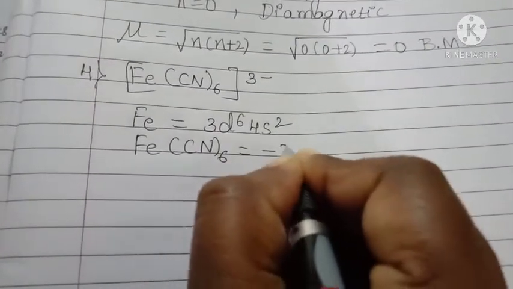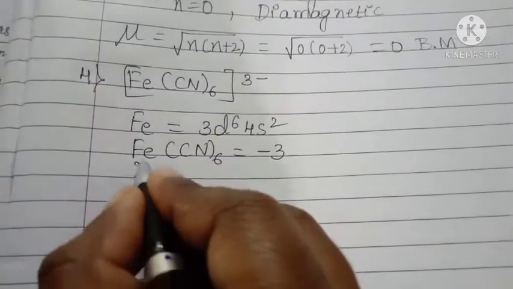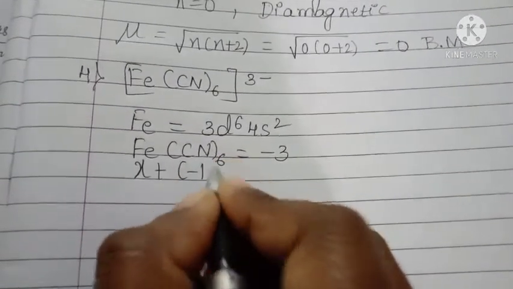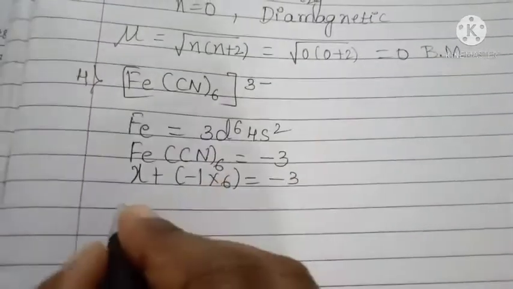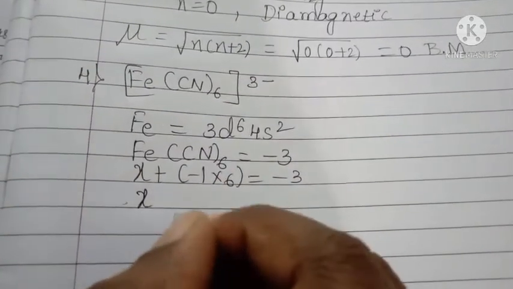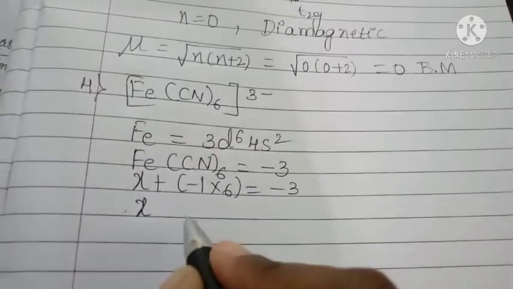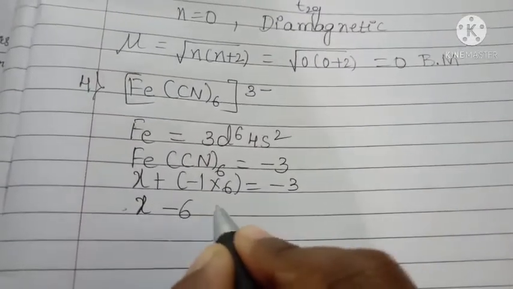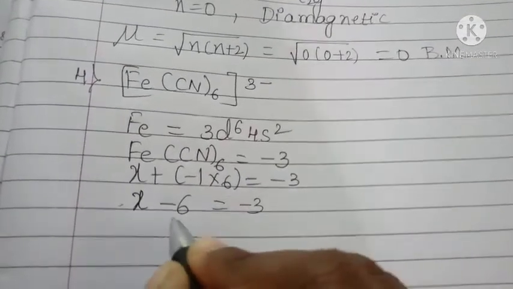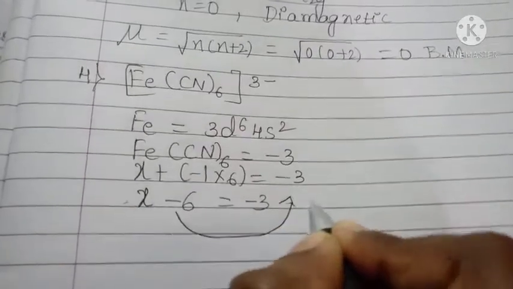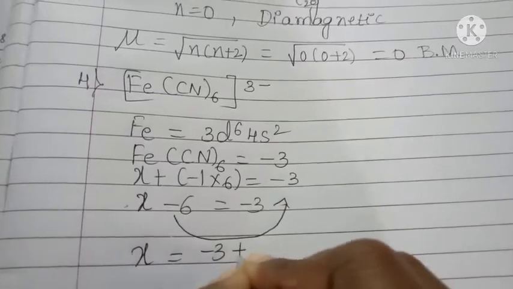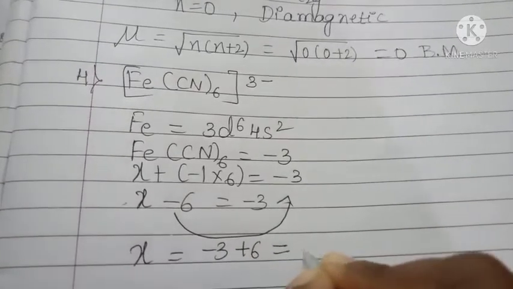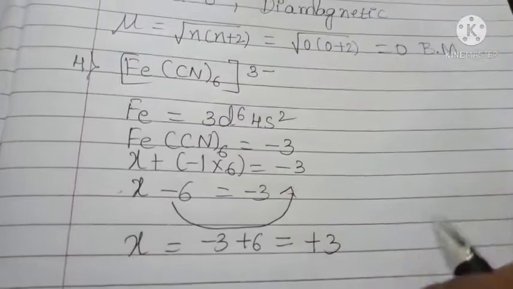X plus -1 into 6, cyanide is -1, is equal to -3. X minus 6 is equal to -3. You have to shift this here. X is equal to -3 plus 6, which is equal to +3.